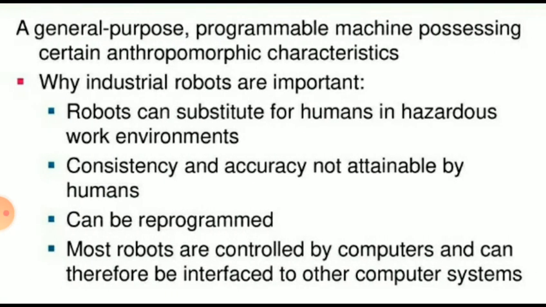It can be designed to move materials, parts, tools, or specialized devices through variable programmed motions for the performance of a variety of tasks. A general purpose programmable machine possessing certain characteristics. So, robots can substitute for humans in hazardous work environments. Then, consistency and accuracy not attainable by humans. It can be reprogrammed, and most robots are controlled by computers and can therefore be interfaced to other computer systems.